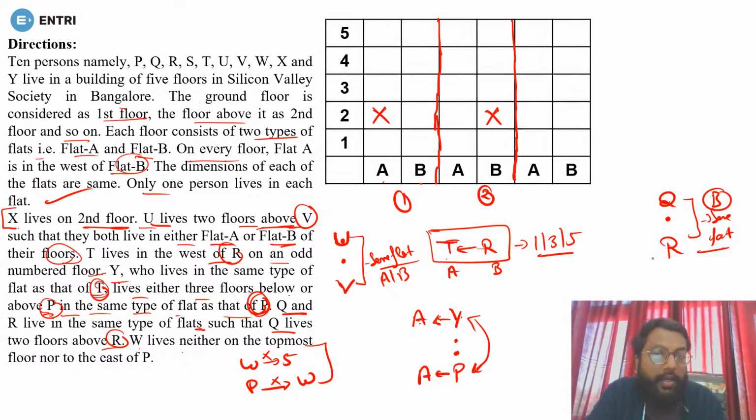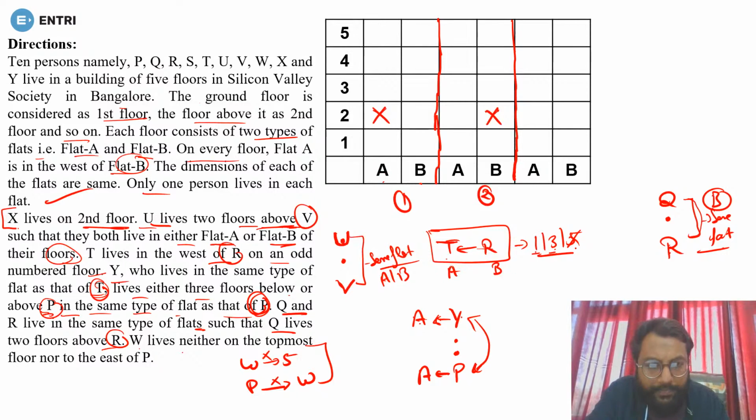Okay, now see, we need R, and R is either in first, third or fifth. But can you now put R on the 5th floor? No, because if you put R on the 5th floor, you can't have Q, because Q must be 2 floors above R. So on the 5th floor there is no possibility that R and T can come. Now the possibility is left either in the first or in the third. Either in the first or in the third, yes or no?